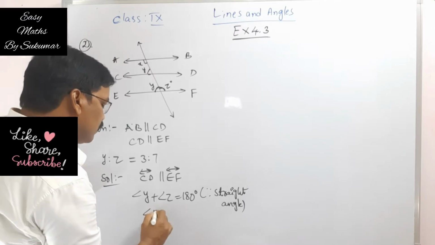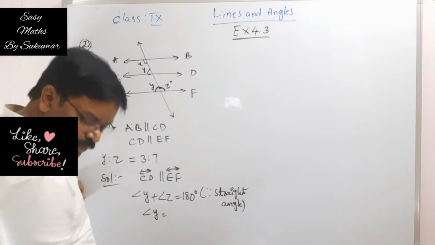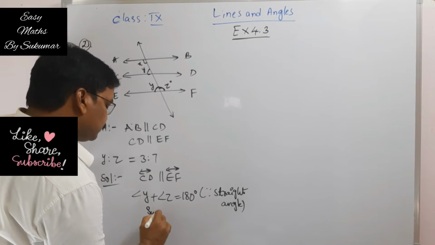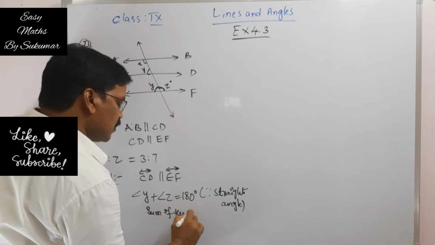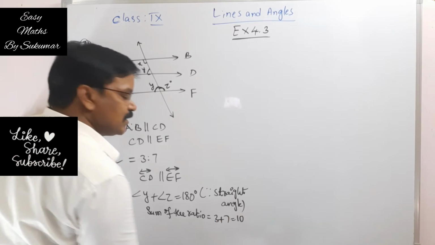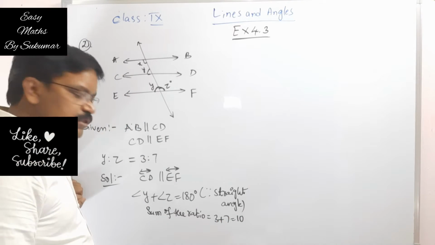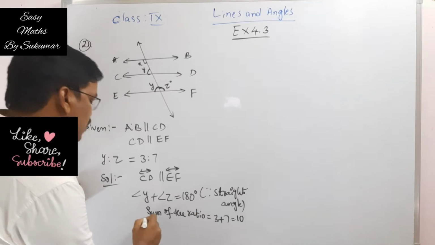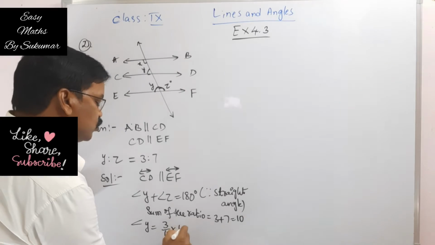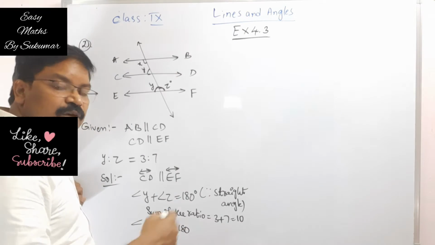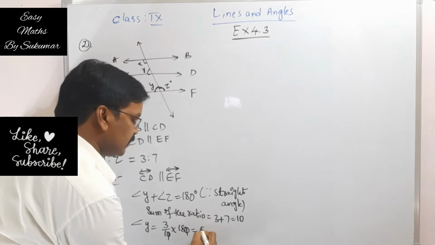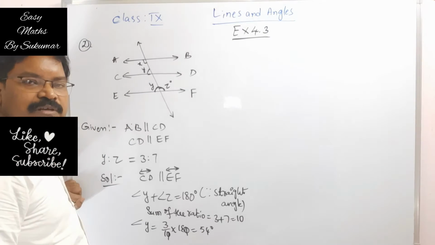That means, to find angle Y, before we find angle Y, let us find the sum of the ratio. Sum of the ratio is equal to 3 plus 7, which is equal to 10. Okay. Now we will find angle Y. Angle Y is equal to 3 by the sum of the ratio into 180 degrees. So 3 by 10 of 180. Here the zeros get cancelled. 3 18s are 54 degrees. So this angle is 54 degrees.